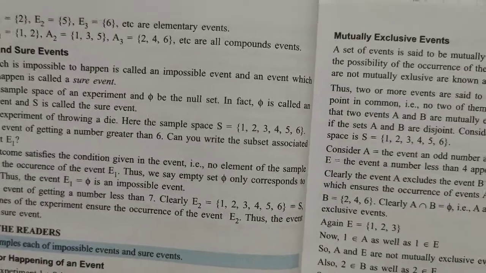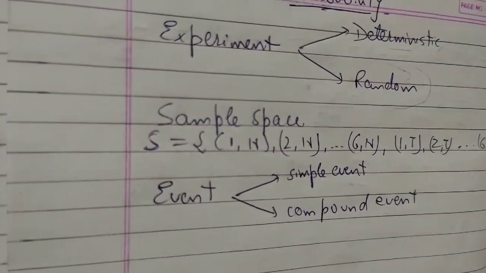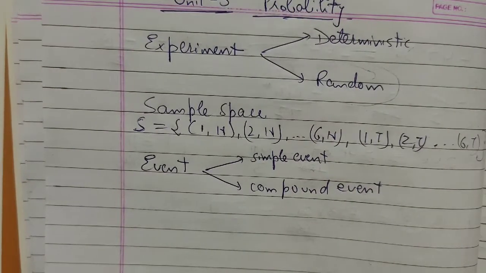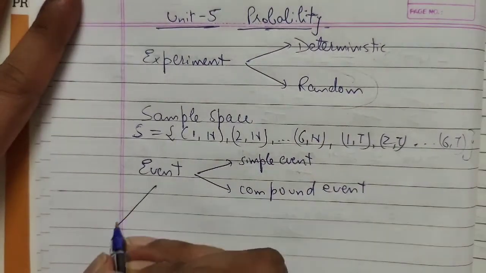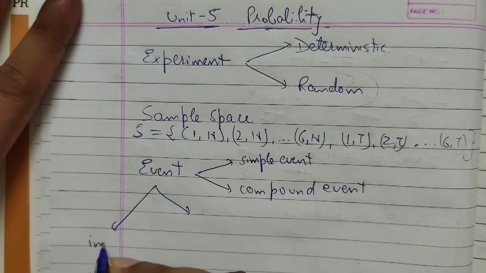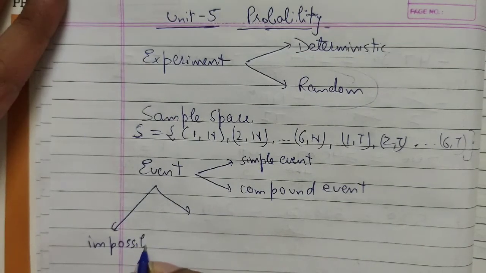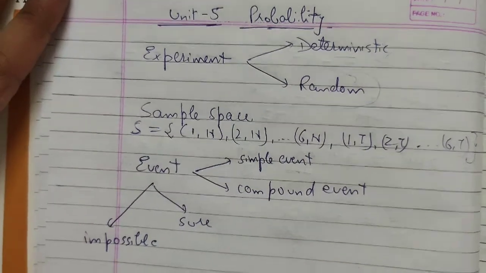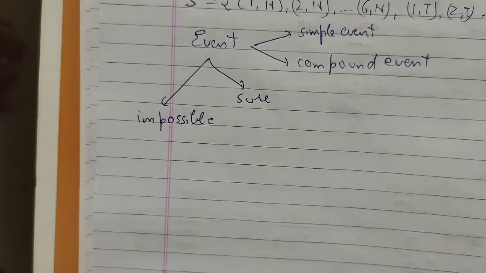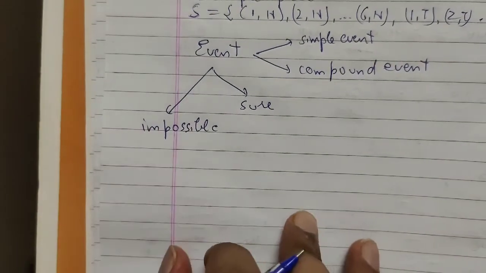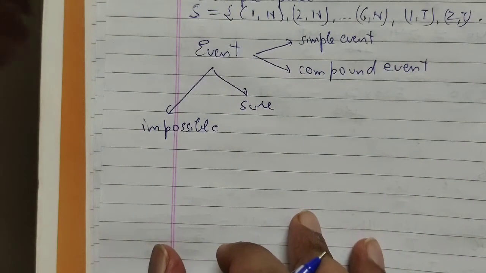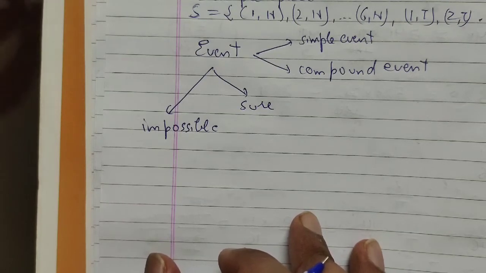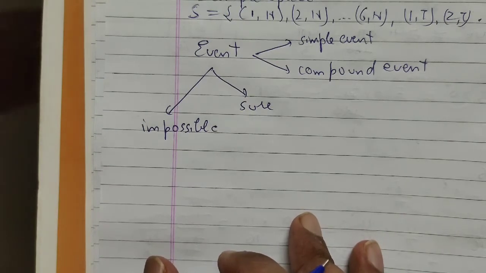Second, we have impossible and sure events. This is also necessary to know. Impossible events are those events which are not possible to happen. For example, if we have tossed a coin, it is not possible to get a card of spade, because we have tossed a coin.